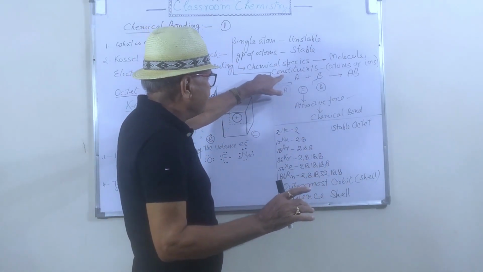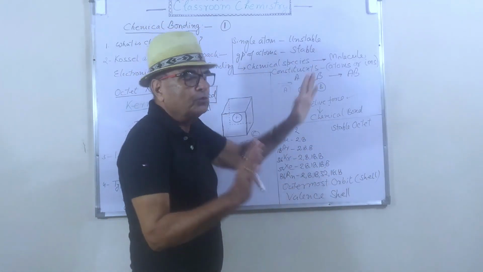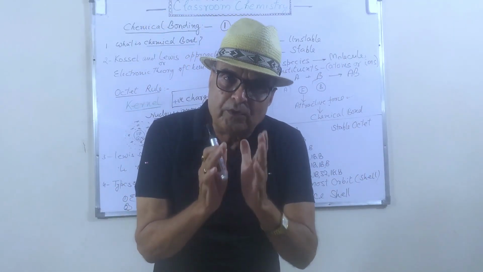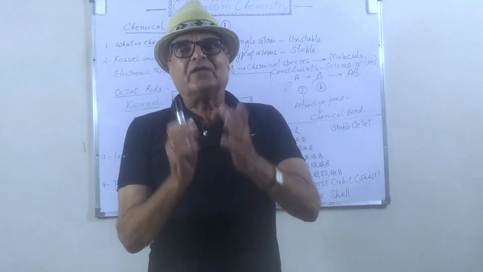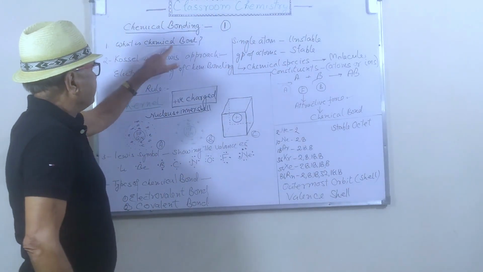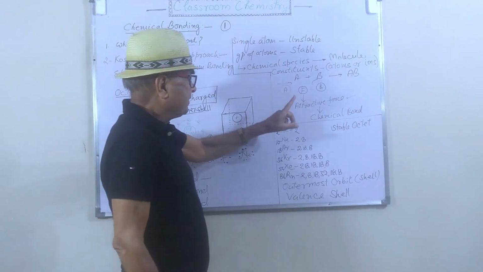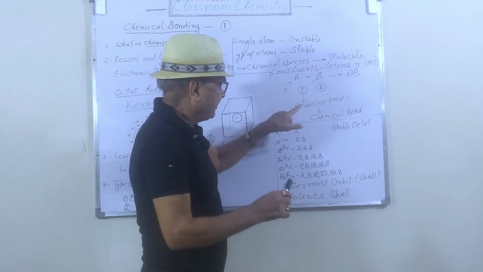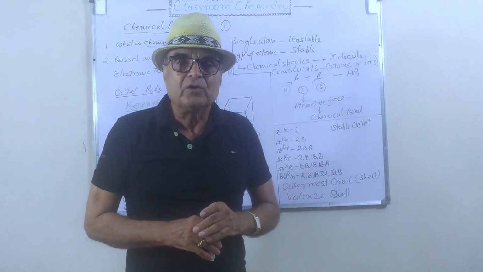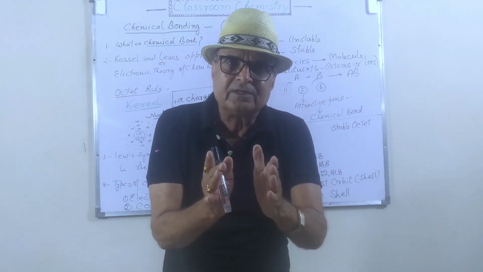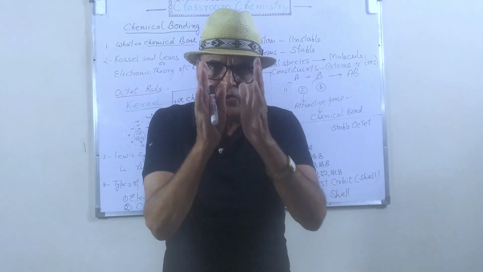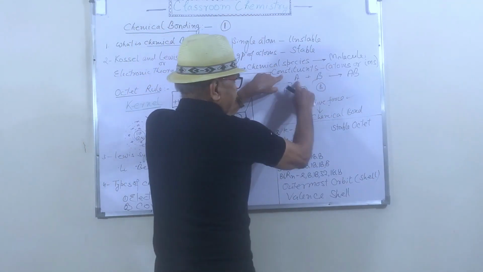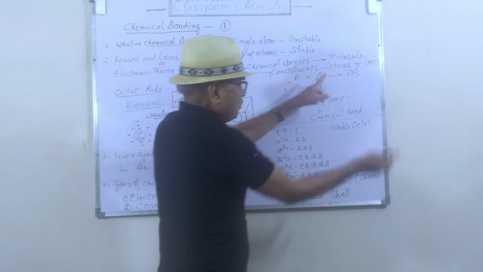So if I use these constituents, you think about atoms and ions. Now I am going to give the definition of chemical bond: the attractive force which holds the various constituents together.